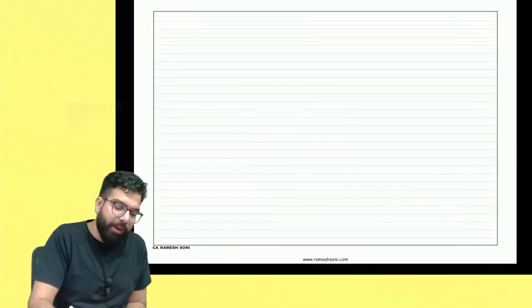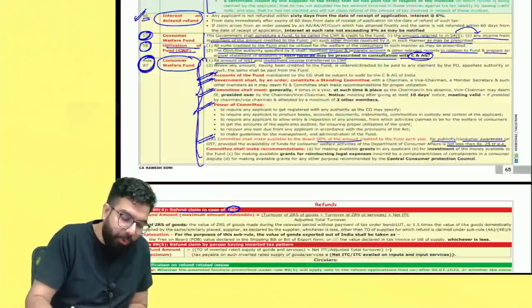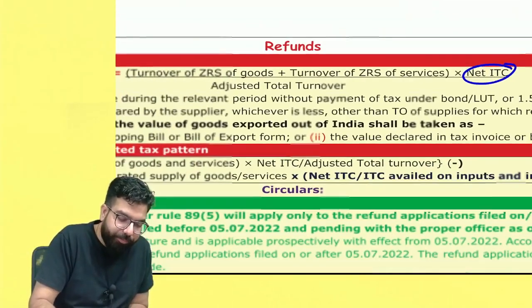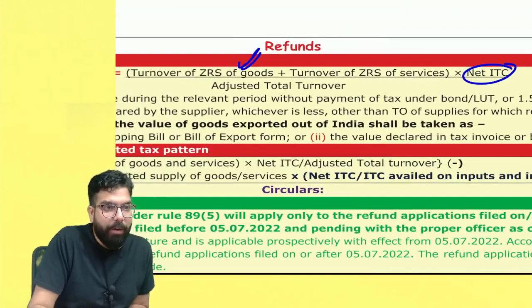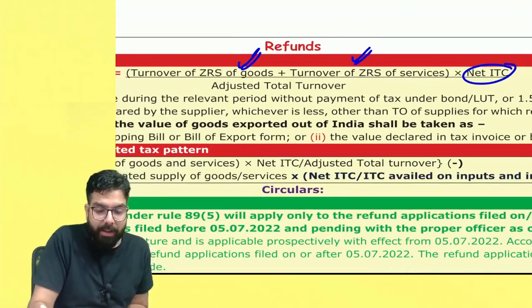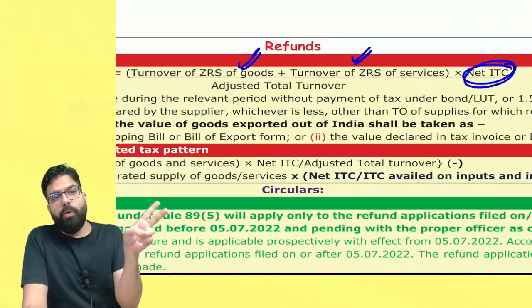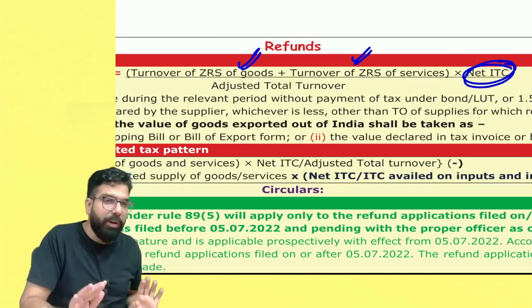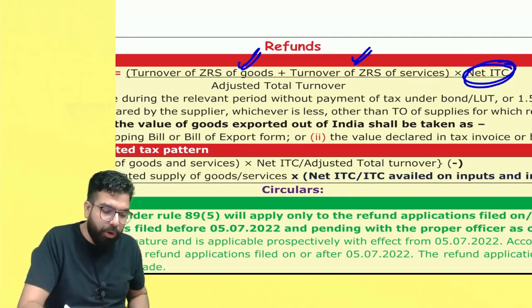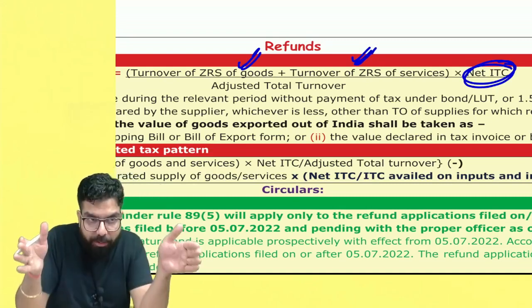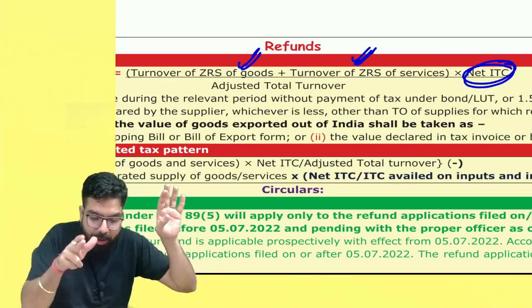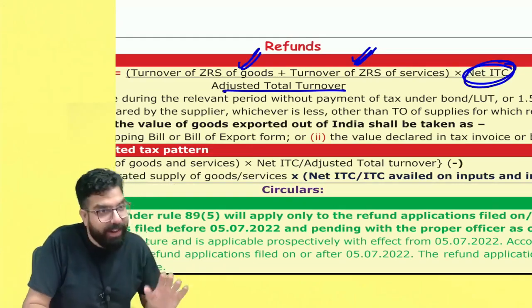So sir, whenever we are going ahead and claiming a refund under 89.4a, remember one thing, you always have to take your net ITC multiplied by turnover of zero rated supply of goods, turnover of zero rated supply of services. Sir, net ITC is gross ITC minus 4A and 4B related ITC. Net ITC will come. Sir, the turnover of zero rated supply of goods, I have already gone ahead and told you. Services, I have told you whatever payments you have received for the services, advance for next period deducted, previous period may received advance added, and then turnover little adjusted.